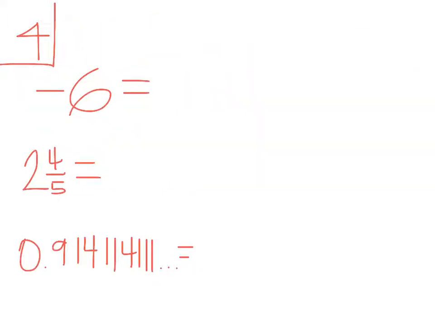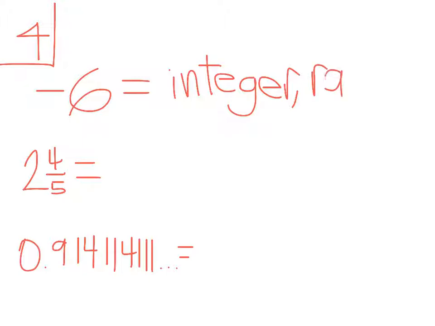All right, in example 4, it says to identify all sets to which each number belongs. The first one we have is -6. Guys, we remember that from back in the video. -6 is an integer. It's not a natural number. It's not a whole number, but it is an integer, which means it is also a rational number. So -6 fits into the category of being an integer, and it's also a rational number.